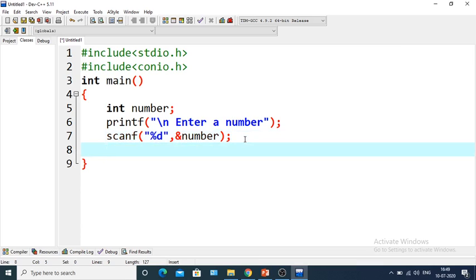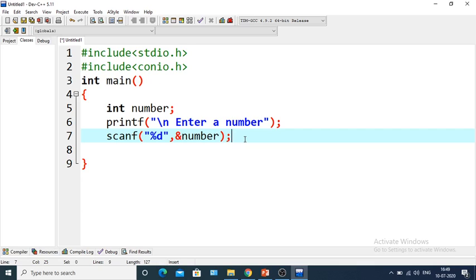Okay, now we'll check whether the number is even or not. So the logic is if the number is divisible by 2, then it is an even number. So to check whether a number is divisible by 2 or not, we will use the mod operator. What is the use of mod operator? Mod operator basically gives the remainder. So if the remainder is 0, we can say that it is divisible. If the remainder is not 0, then we can say that it is not divisible by 2.